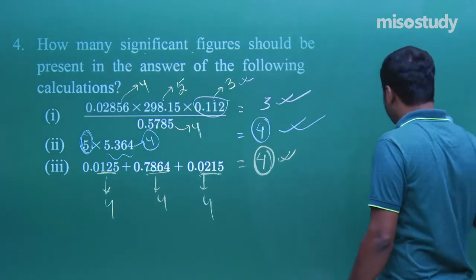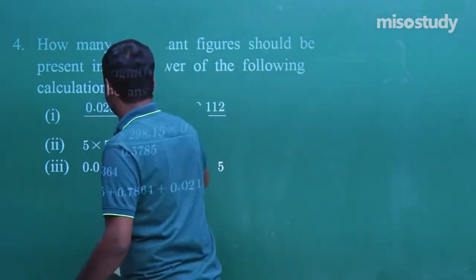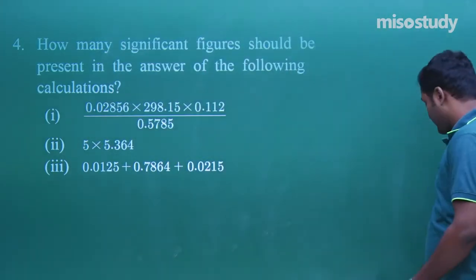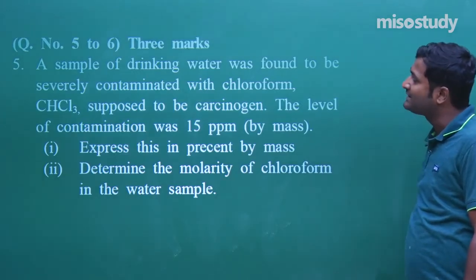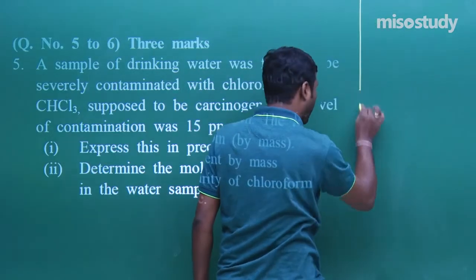Now I'm going to rub this part and we'll discuss the next segment, what is given here. Check it out. The next one is question number 5. Read the question carefully. This is a 3 marks question, so we need proper explanation.